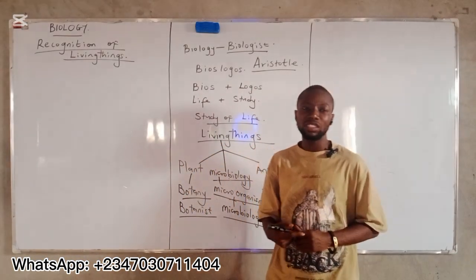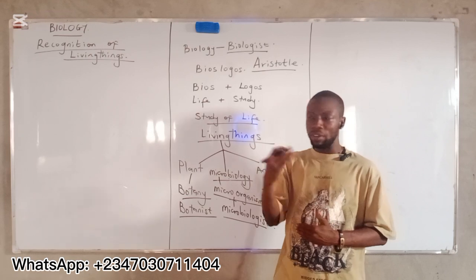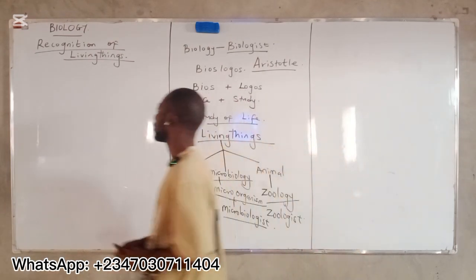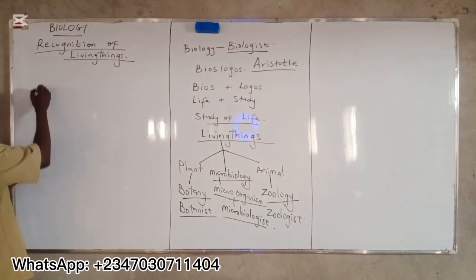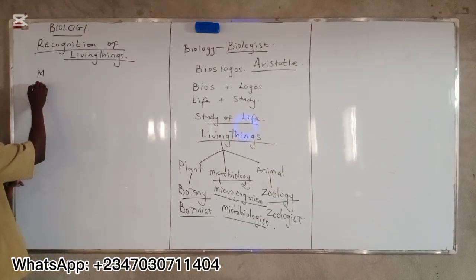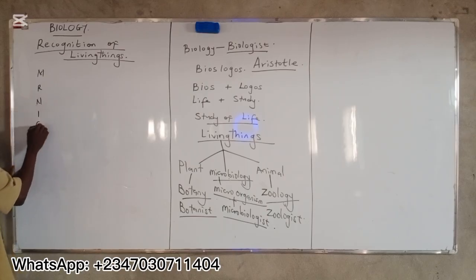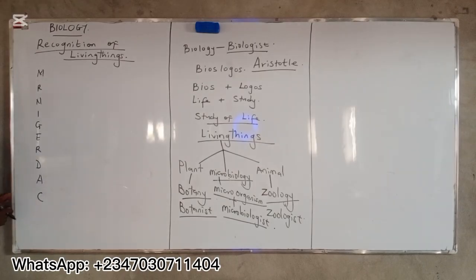We have what is called characteristics of living things, which is Mr. Niger plus dark. Mr. Niger plus dark. These are the characteristics of living things.